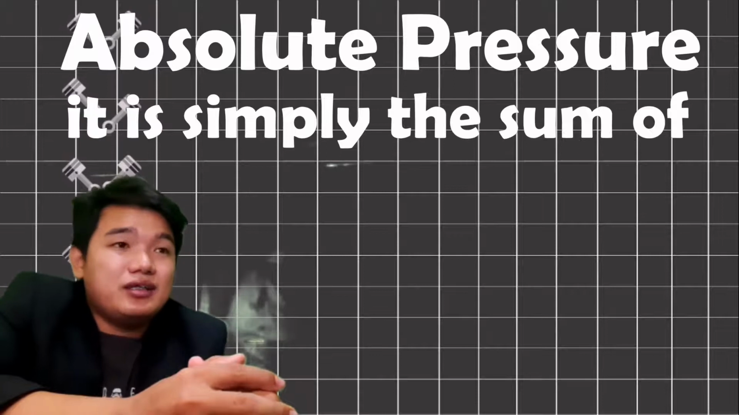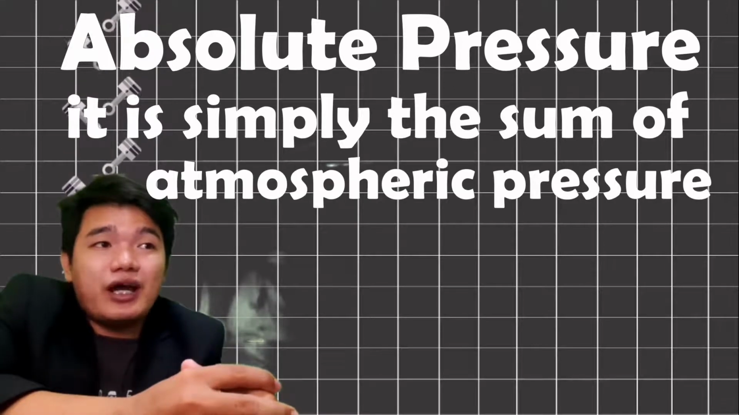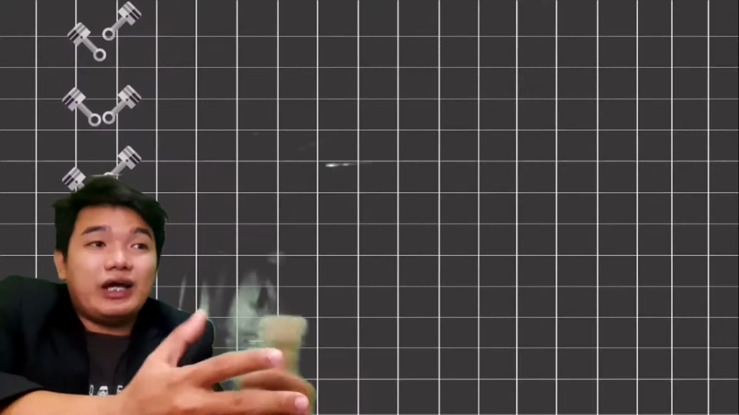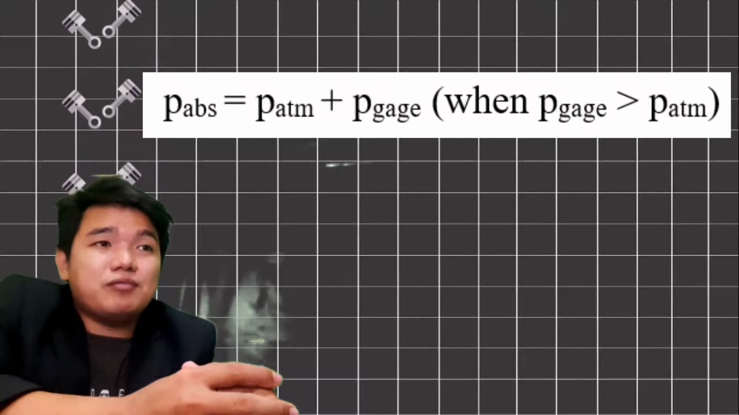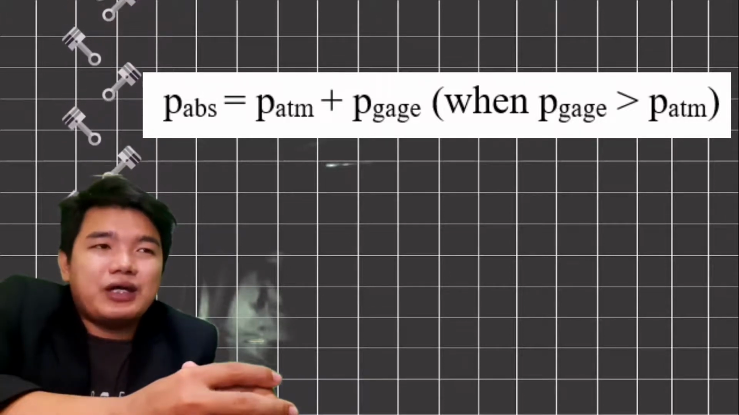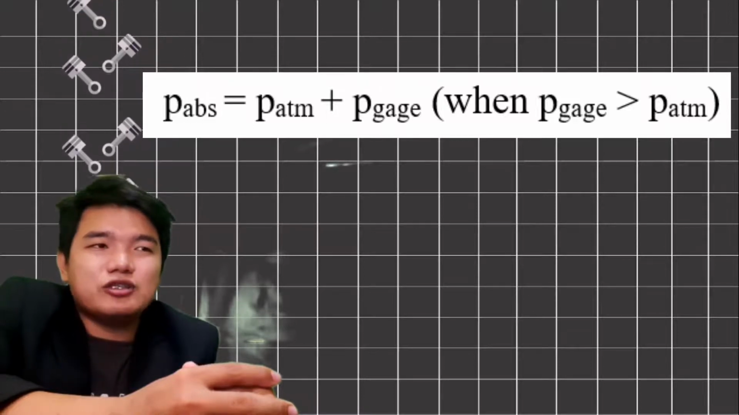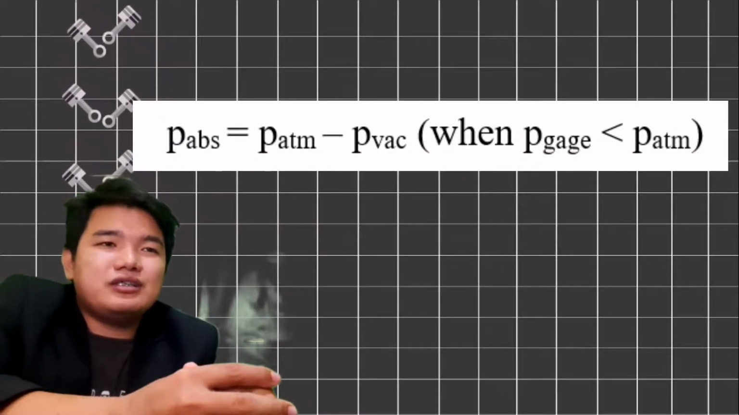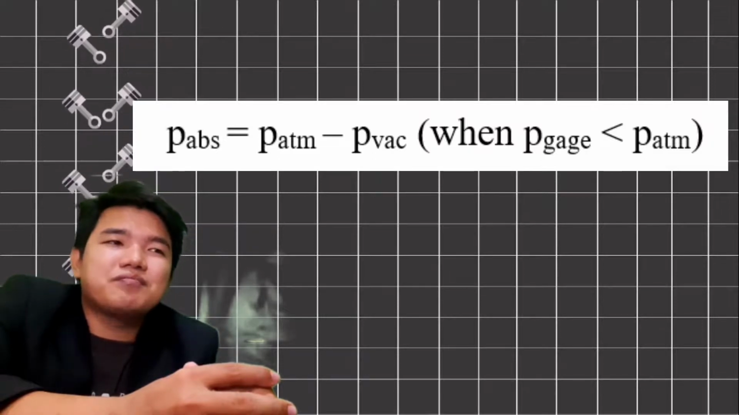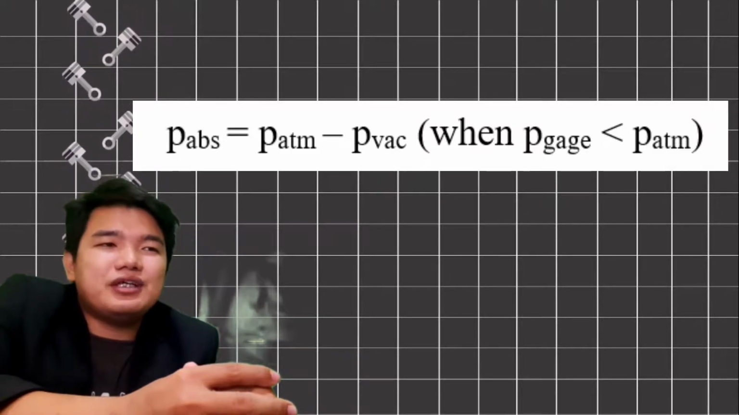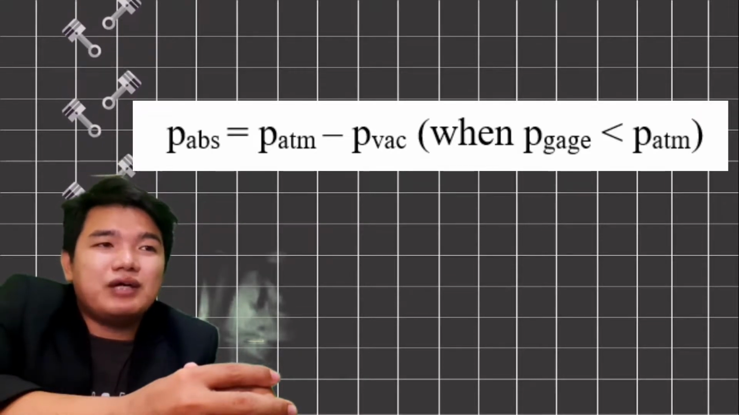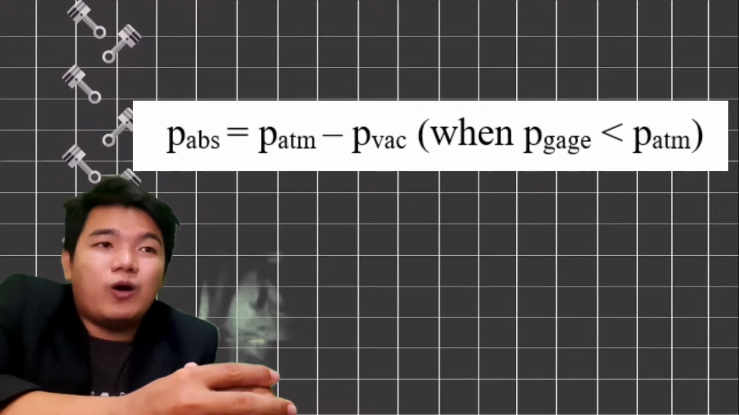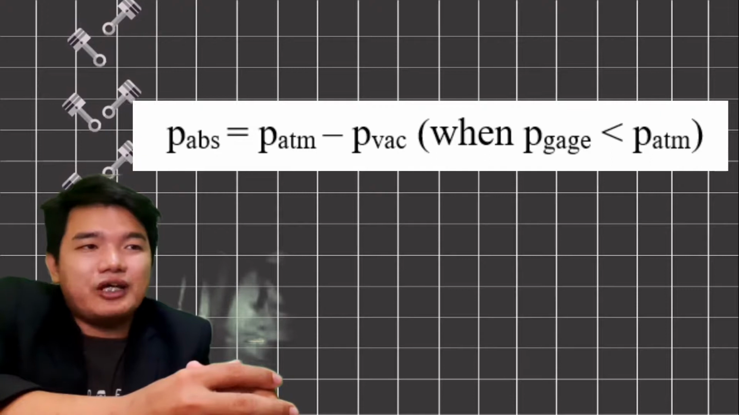And the last in the list is the absolute pressure. It is simply the sum of the atmospheric pressure and the gauge pressure. When gauge pressure is greater than atmospheric pressure, the absolute pressure is equal to the atmospheric pressure plus the gauge pressure. When gauge pressure is less than the atmospheric pressure, the absolute pressure is equal to the atmospheric pressure minus the vacuum pressure or the negative gauge pressure.